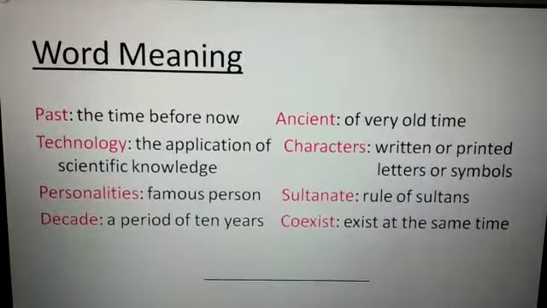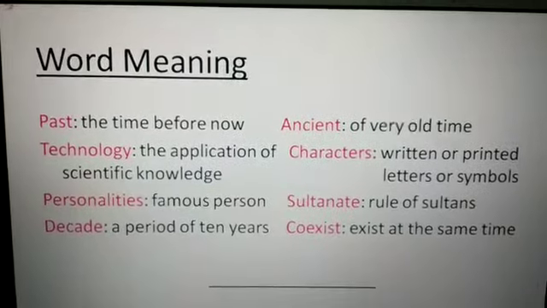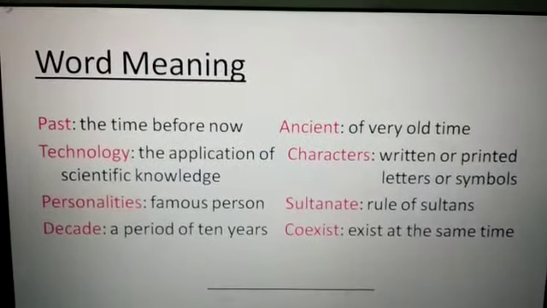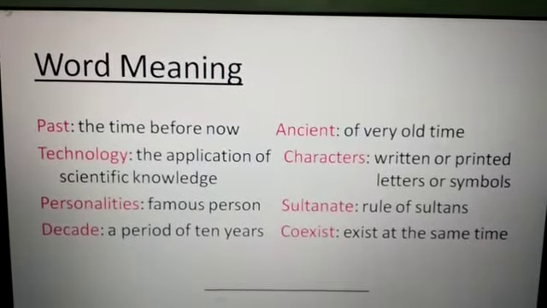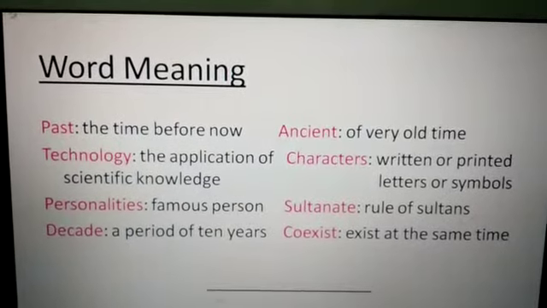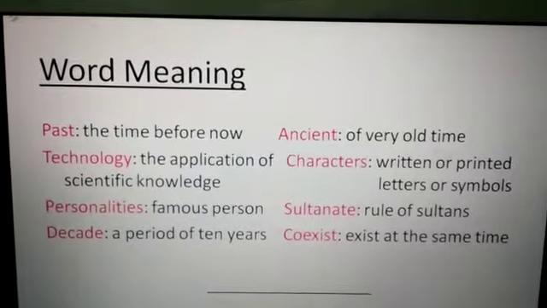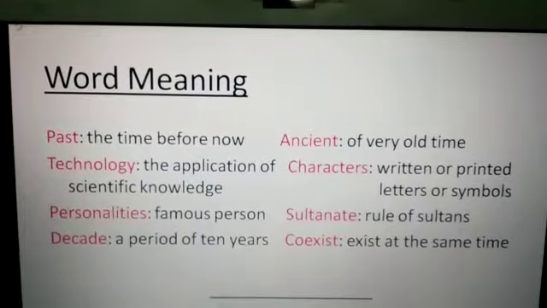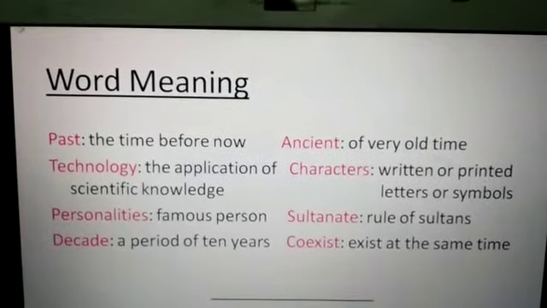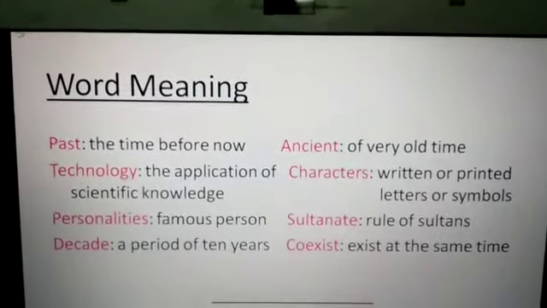Personalities next. Personalities means famous persons. For example, great Emperor Akbar, or Nelson Mandela, or our father of the nation. Who is called father of the nation? Mahatma Gandhi. These personalities are all famous persons.